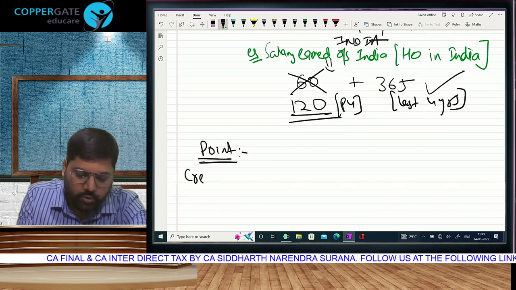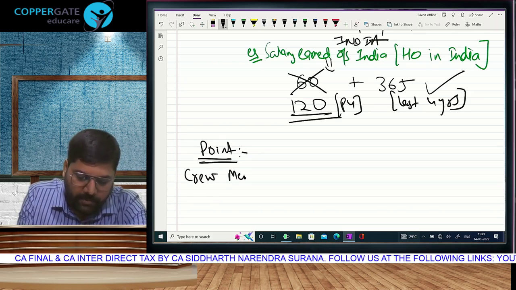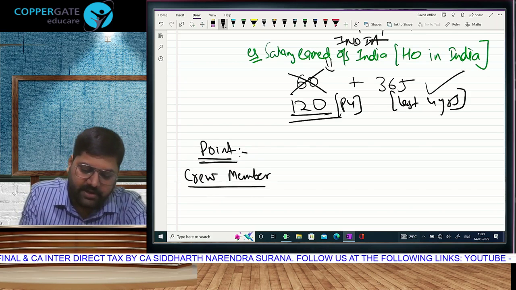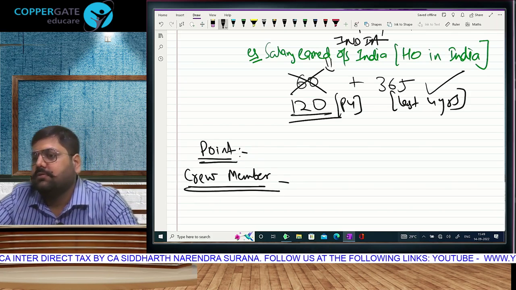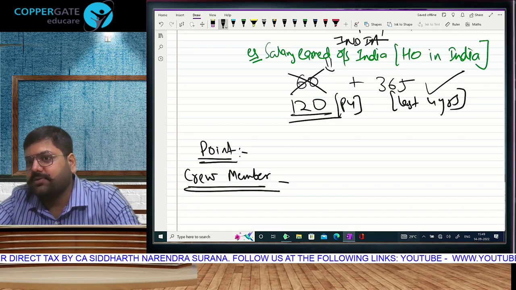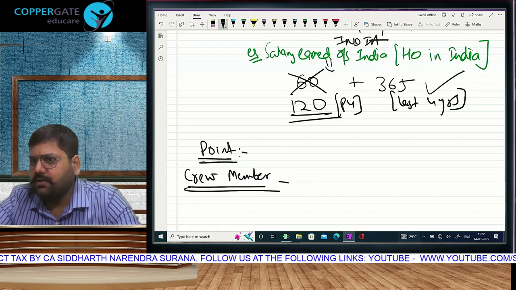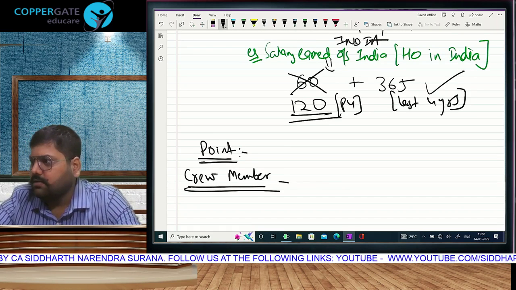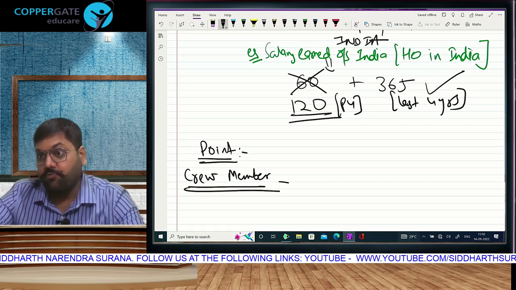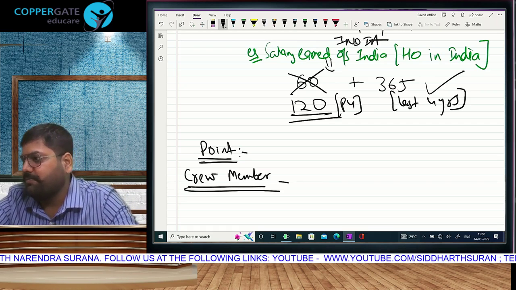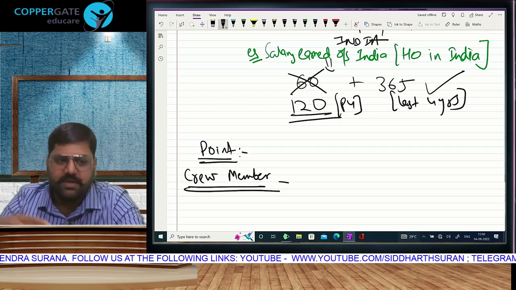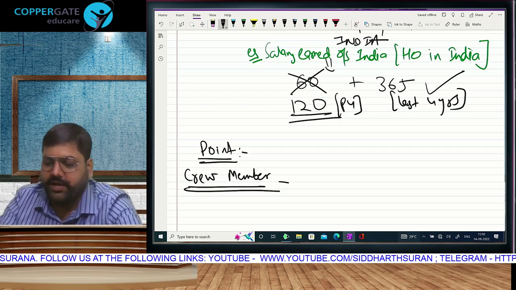With respect to the crew member. Crew member of an Indian ship. Where did we come across the crew member? In the first exception: citizen of India going outside for employment, or what was the second possibility? As crew member. Sir, what do you mean by crew member of an Indian ship? Whenever a ship is going for a voyage,